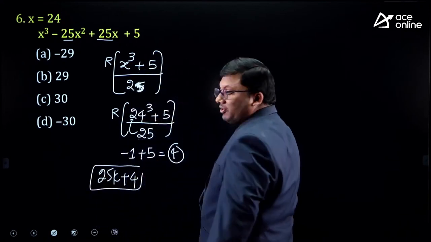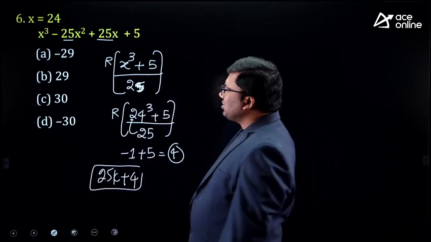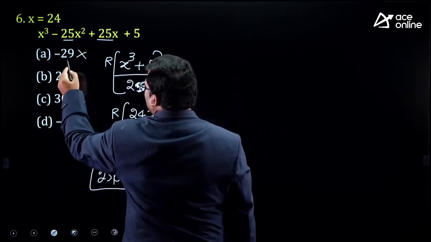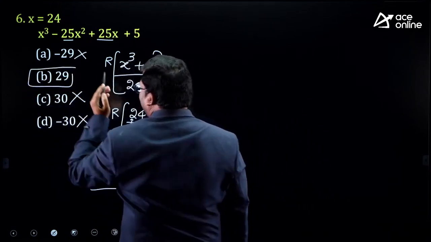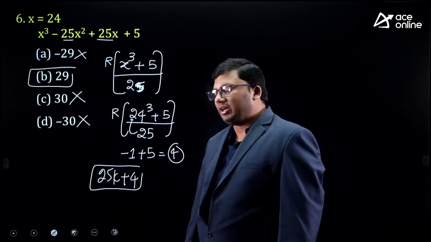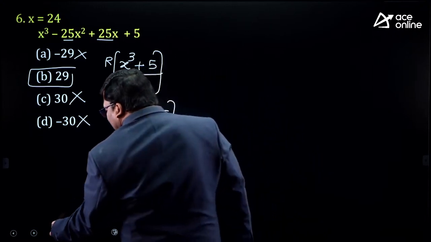Answer when divided by 25. Remainder will be plus 4. It is not possible, it is minus. 25 ones are 25. Positive remainder, it is plus 4. Positive remainder, it is 4.